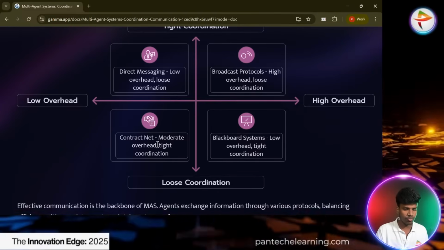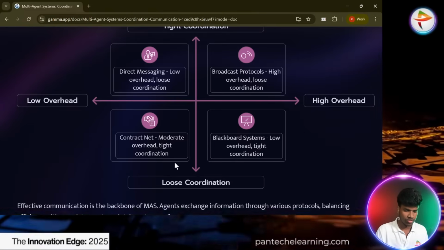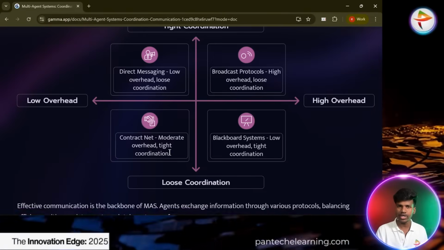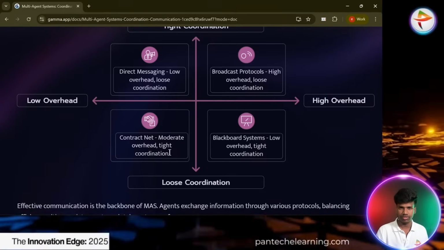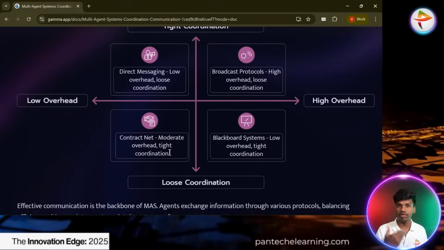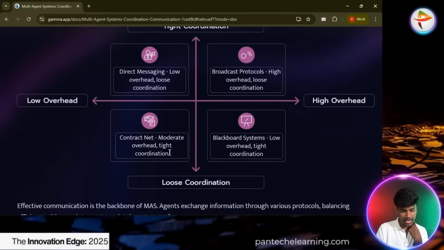And contract net means moderate overhead and tight coordination. Contract net means you have done this one, I can pay you this amount, or I have to do a favor for this. That way they set the contract net.